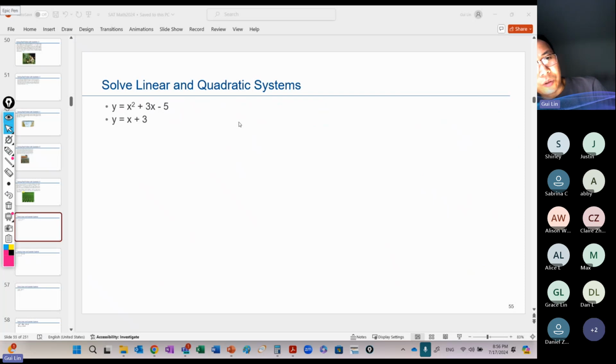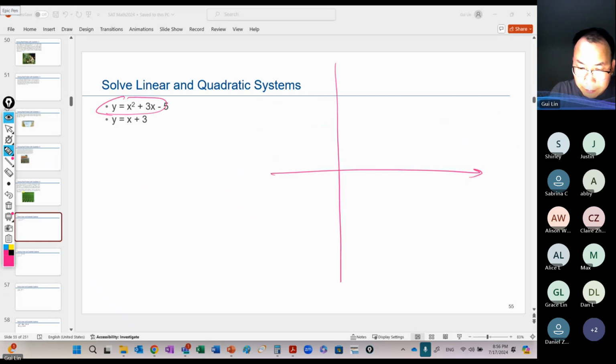One is the quadratic, which is a parabola, the other is a linear line. How to find the intercept? So we can imagine here, something like this one, when you're graphing, right, the y. So here we can do some proper transform. x squared plus 3x plus what? Make it a perfect square.